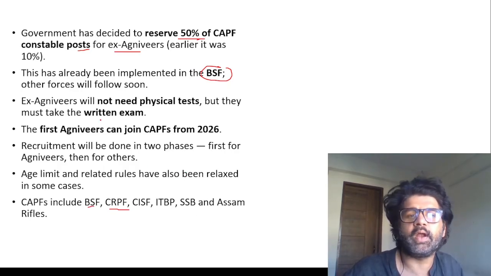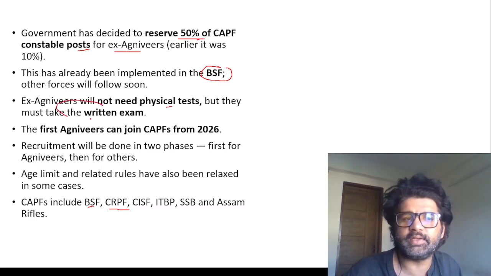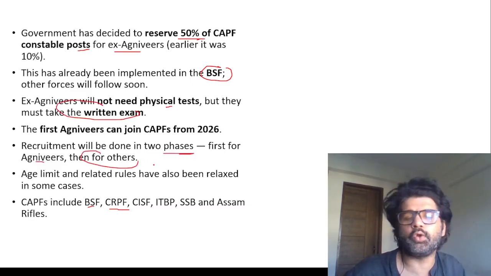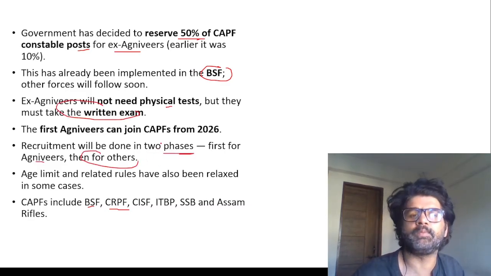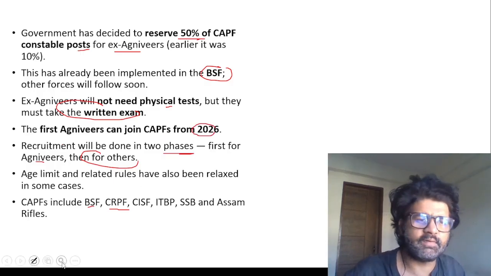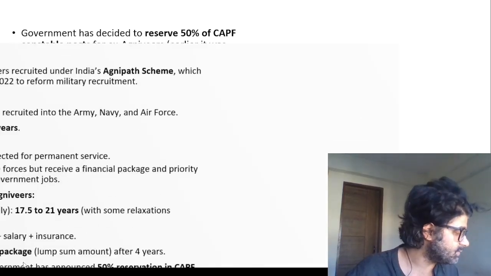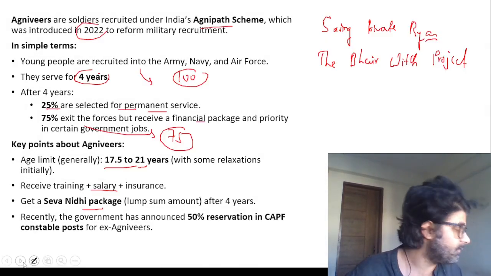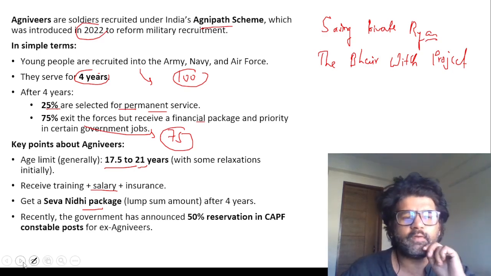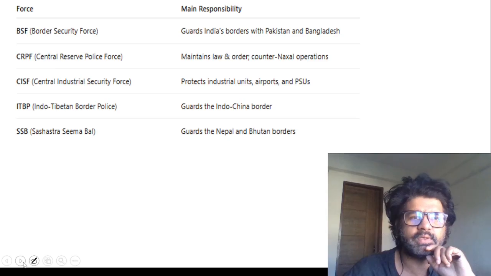They don't need to do the physical test, they have to write the exam. First their recruitment will happen, and then the non-Agniveer, the common people, they will apply. They will join CAPF from 2026. So again, a good initiative. But then other common people can say, what was our fault? Why are we not recruited? And again, there will always be points for and against.